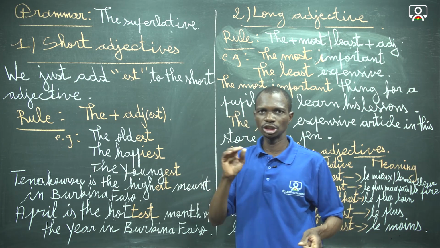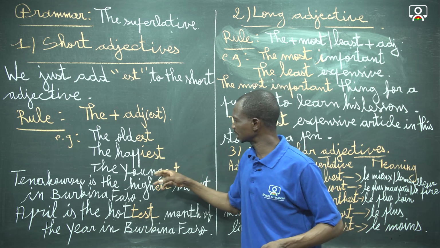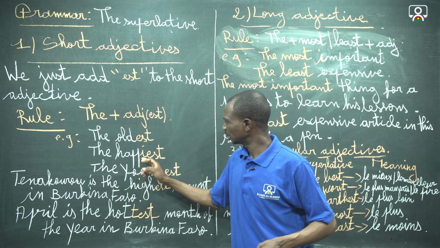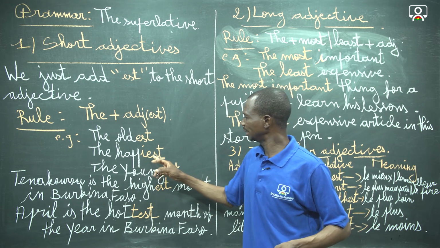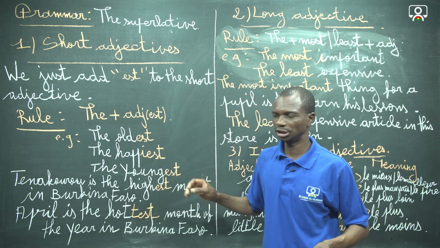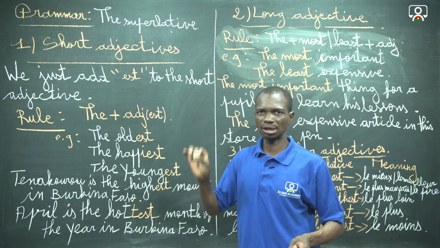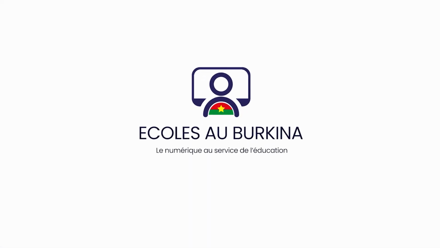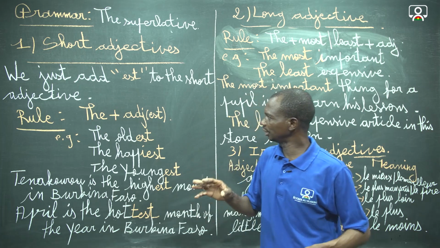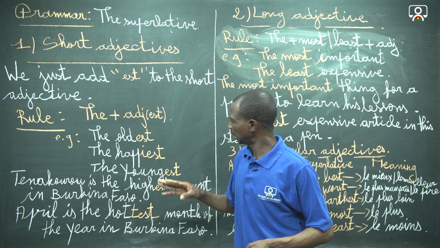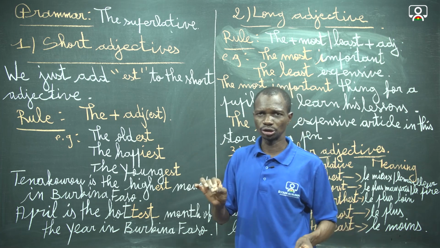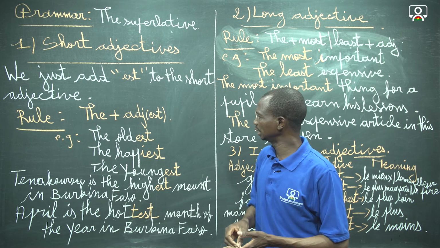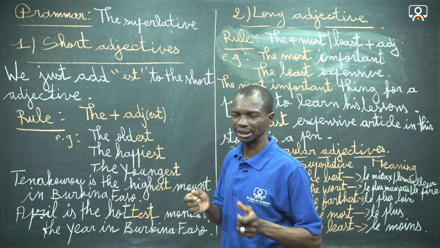And the remark that we can draw here is that if the adjective ends in y, then we replace the y with i, and we put est to the short adjective in order to get the superlative. And if the adjective ends in a consonant preceded by a vowel, we double the final consonant. Here is an example: big, the biggest.